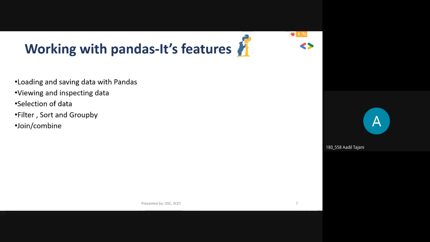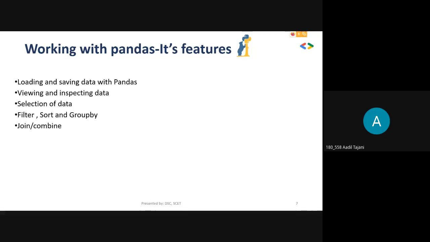Viewing and inspecting: there are different functions that you can use to view data in different manners. When you perform data analytics, you have to see different aspects of what your data set is representing, what features it has, so these viewing and inspecting tools come in very handy.